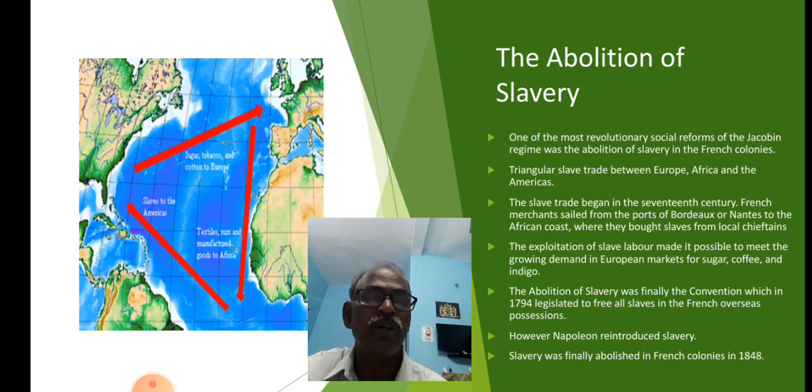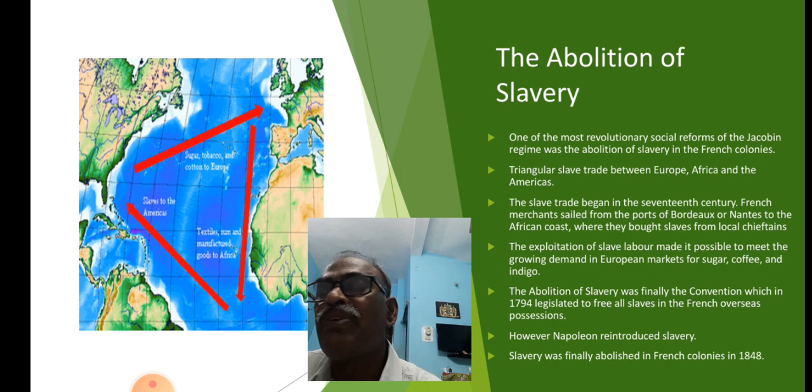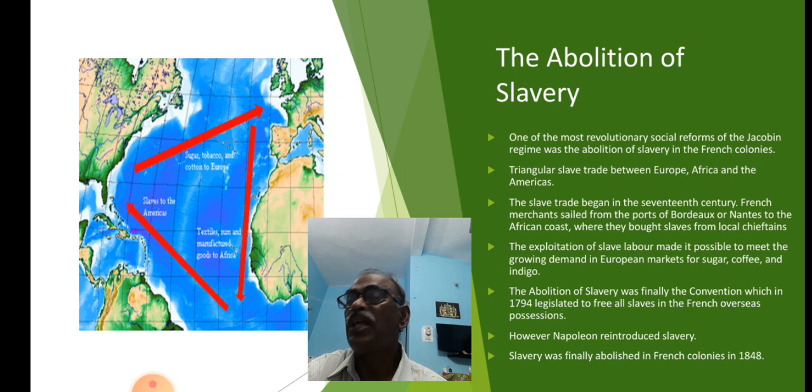But finally, the Convention, the Jacobin government I already told you about, no. This Convention government only abolished slavery. But this was a short-term measure only. Why? After that, Napoleon came to power. He reintroduced slavery after 10 years. Then the plantation owners, the Europeans, understood their freedom to mean the right to enslave the African Negroes in pursuit of their economic interest.